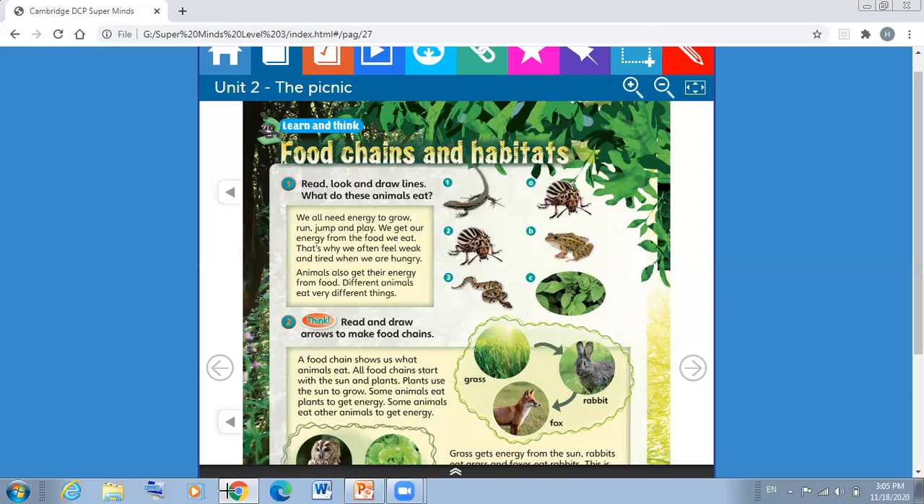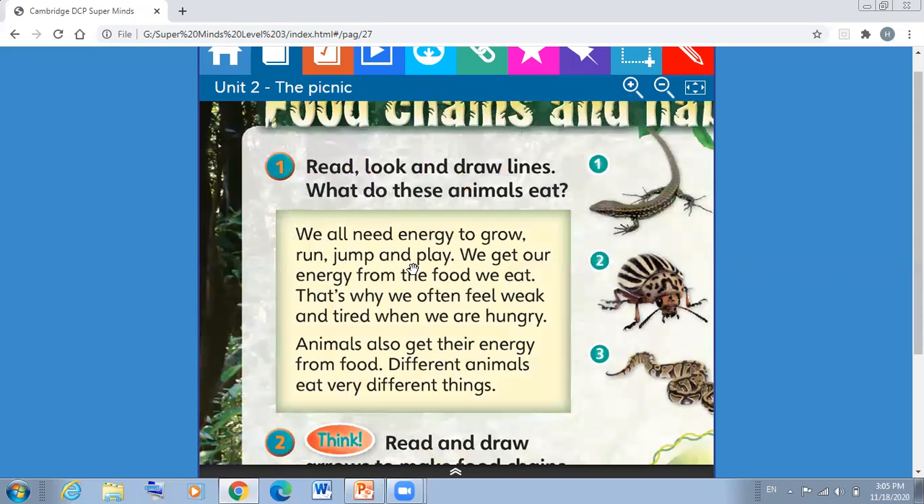Okay, so we are going to read this short paragraph. We all need energy to grow, run, jump, and play. We get our energy from the food we eat. That's why we often feel weak and tired when we are hungry. Animals also get their energy from food. Different animals eat very different things. So not only human beings need energy. No, the animals need energy.